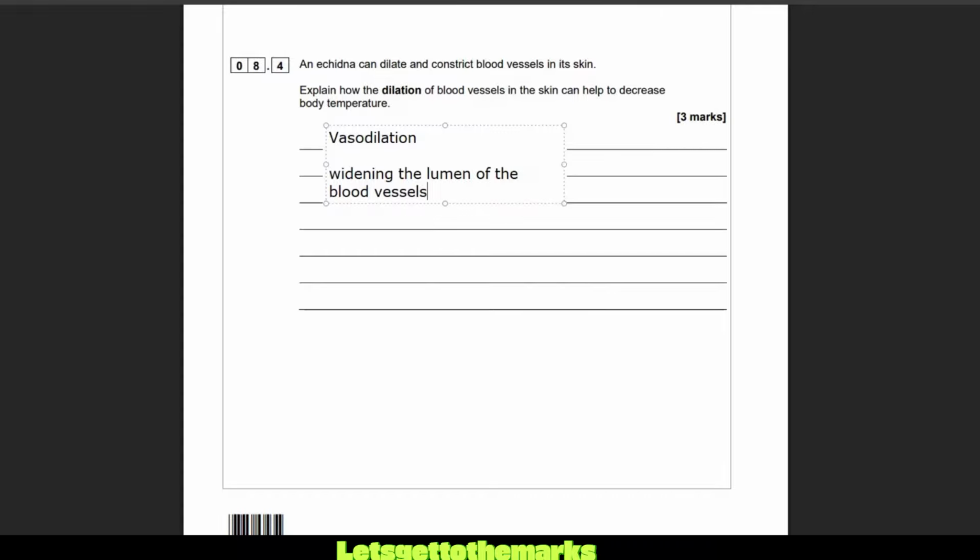They don't have elastic and muscle. They cannot widen. Arteries and veins don't do it. There are small blood vessels you don't learn about at GCSE called arterioles and venules, and they can widen and narrow. So it's better to just say blood vessels rather than naming one. So vasodilation, widening the lumen, which is the gap inside the blood vessel, allows increased blood flow to the skin.